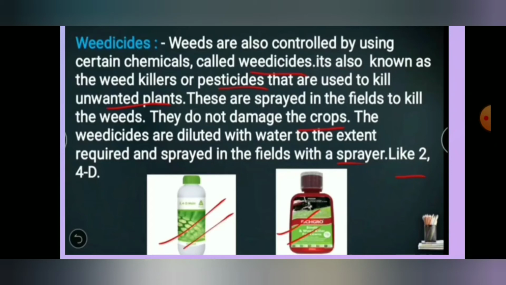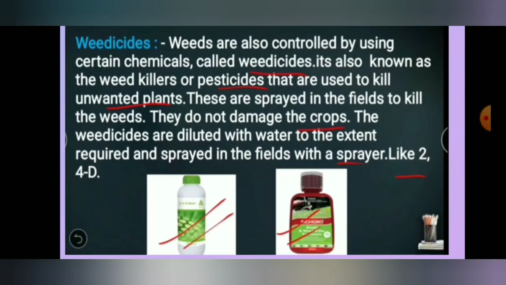The weedicides are diluted with water to the extent required and sprayed in the fields with a sprayer, like 2,4-D. See, the weedicides are in the form of chemicals, so these chemicals must be mixed with water to dilute them. Okay, so why do we have to do this? Because they are very strong chemicals and they may affect the farmers as well as the crops. So that's why it should be diluted with water.